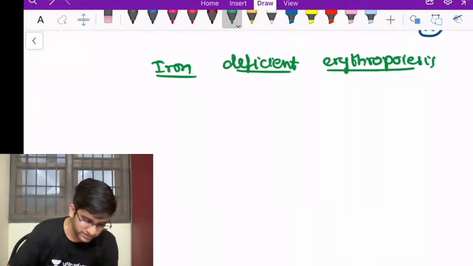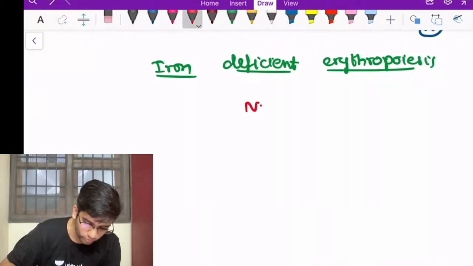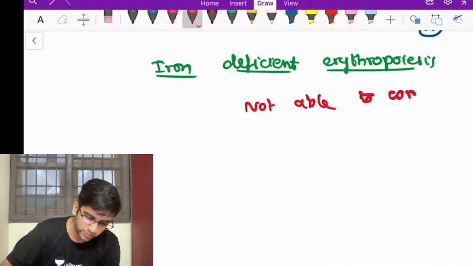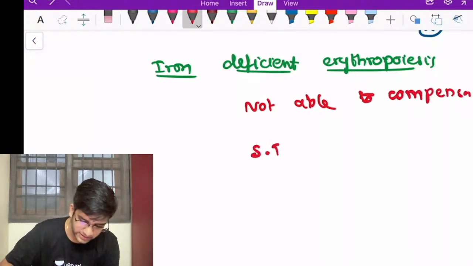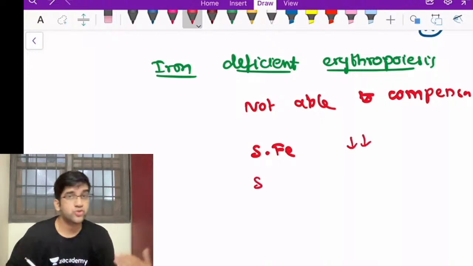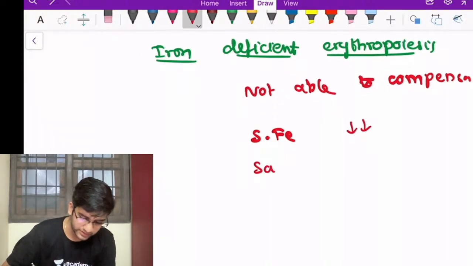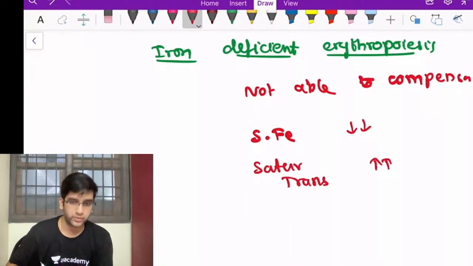Fine. So what happens here is I'm not able to compensate the loss. Maybe a decompensatory phase, that's all. If I'm not able to compensate, my serum iron will reduce. If serum iron reduces, the parameter directly proportional to that is saturation of transferrin. That will obviously increase, right?